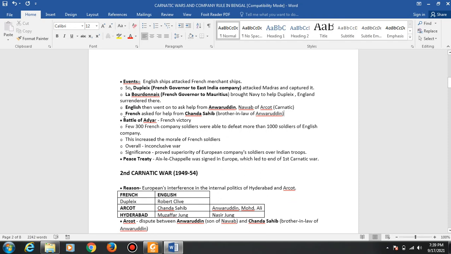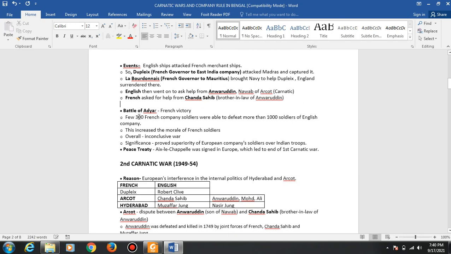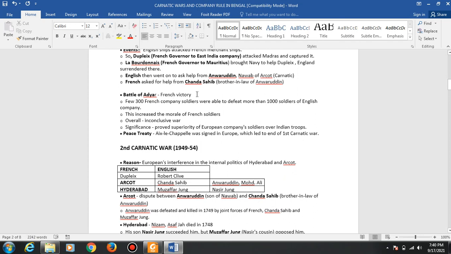And then there was the reason for the Battle of Adyar. After that, there was the Battle of Adyar between the English plus Anwaruddin and the French plus Chanda Sahib. So the Battle of Adyar was a French victory.